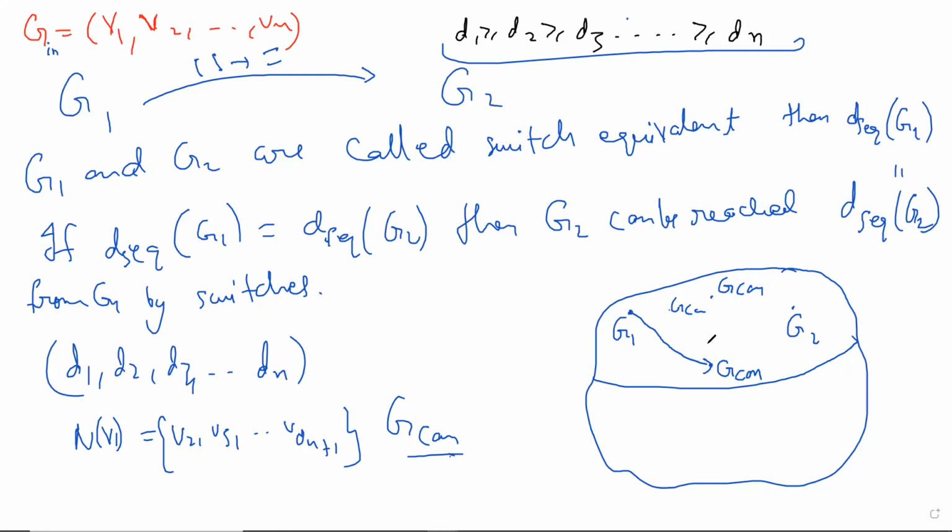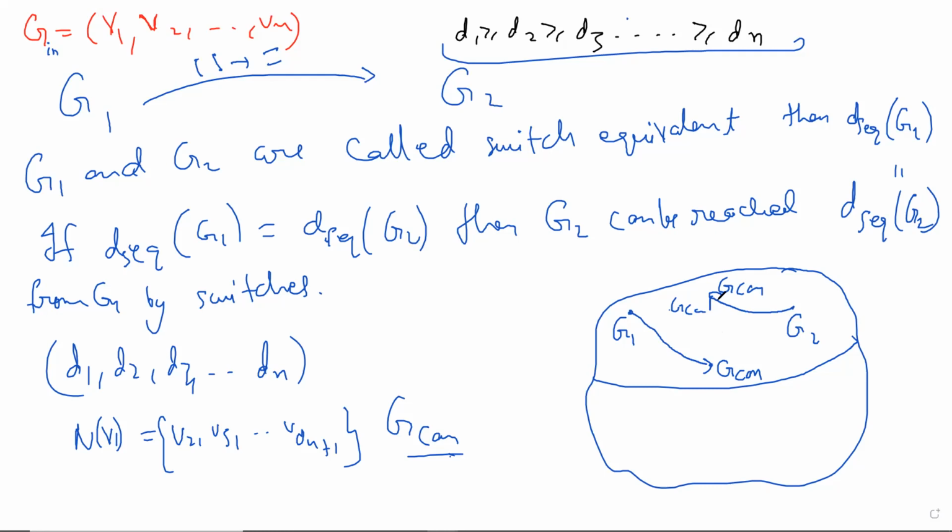Certainly the rest of the graph has the same degree sequence, but they may be very different graphs on those V2 to Vn vertices, that is n minus one vertices. They may be very different there. What you do there, that I leave people to think about. But certainly you can go from G1 to G canonical, and you can go from G2 to maybe some other G canonical.